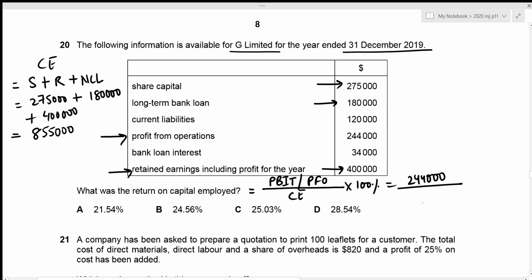Let's write it down. Times 100%. And our return on capital employed is going to be 244,000 divided by 855,000 times 100%, which results in 28.54%, which is given in option D. That is our correct answer. Now we can move towards question number 21.